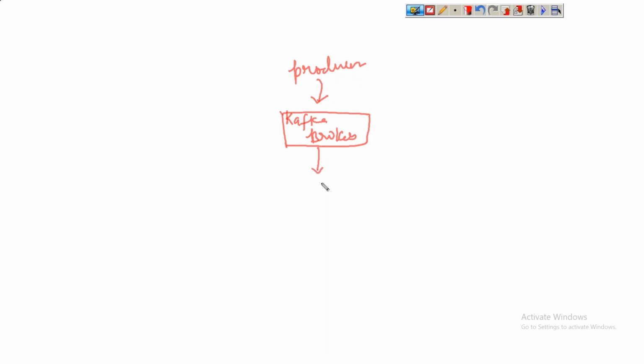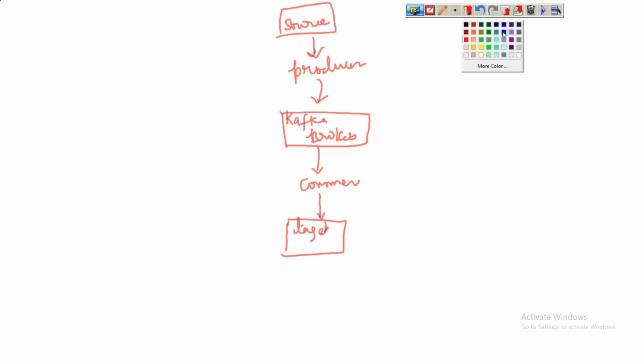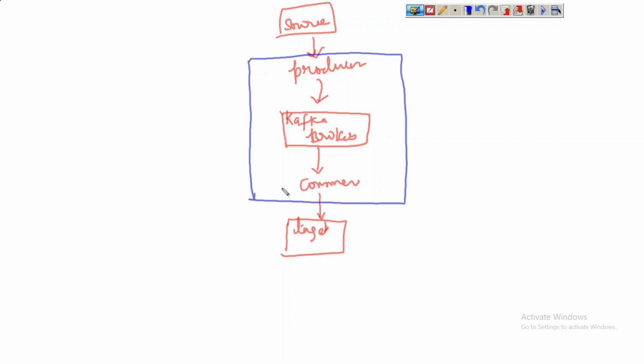And we are going to have a consumer here to pull the data from the Kafka brokers. And finally the data will be written into the targets. This is the source, and this is the target, and producers and consumers are going to come in between.